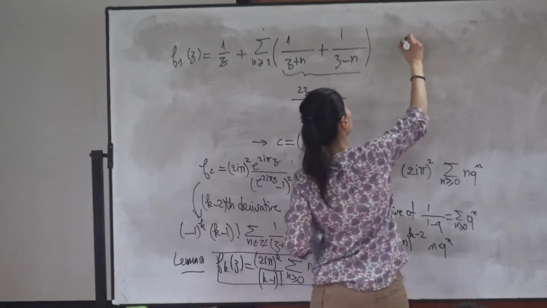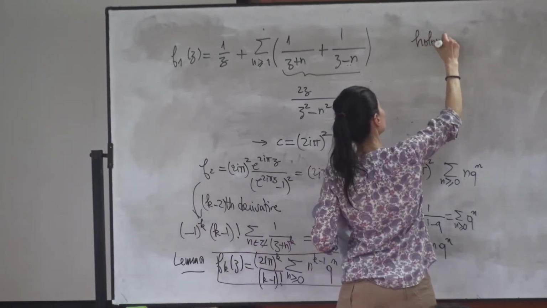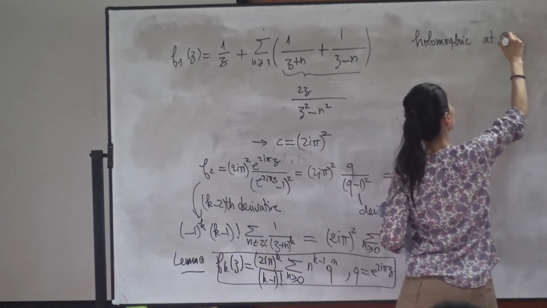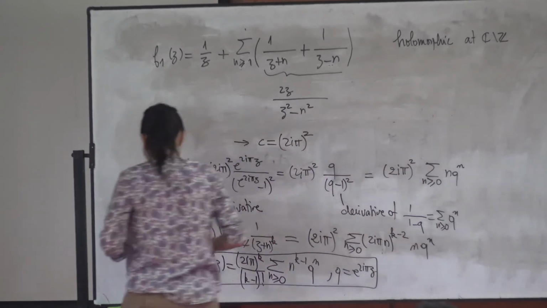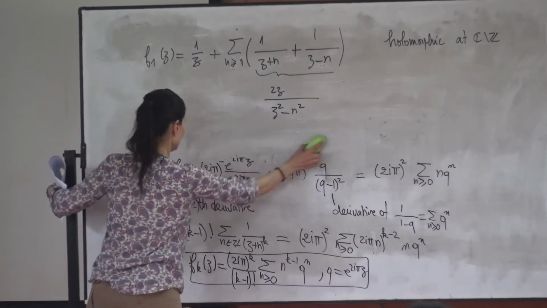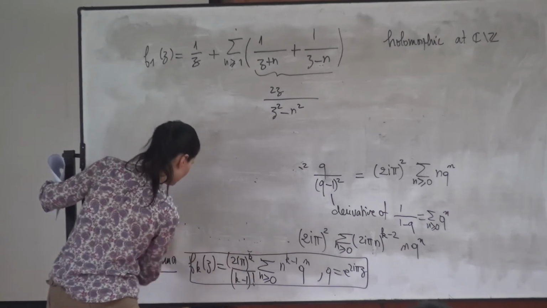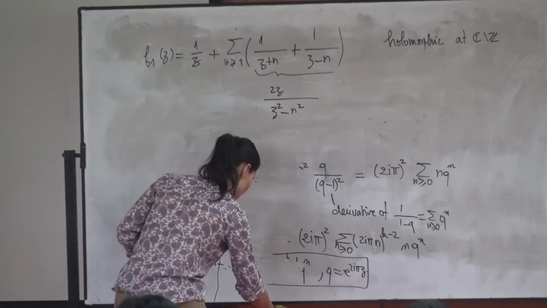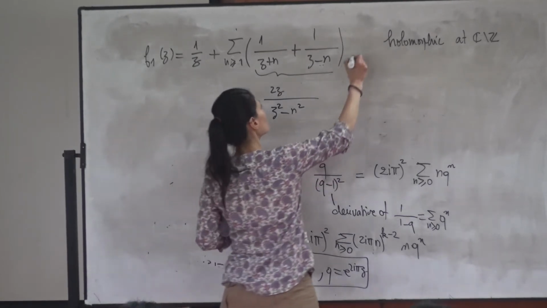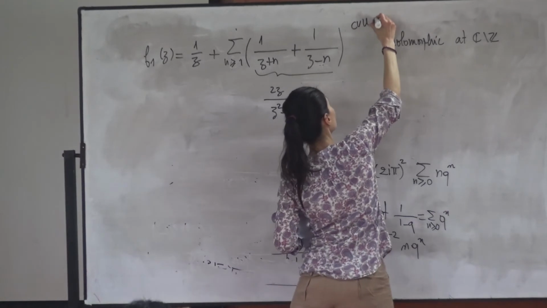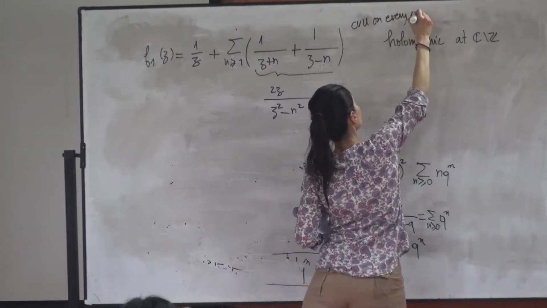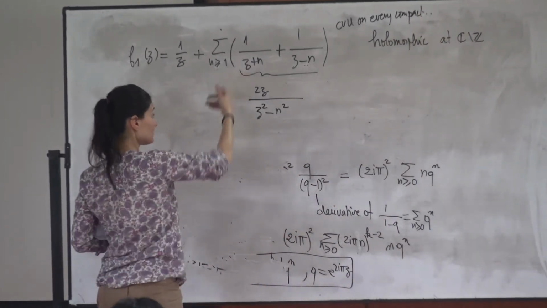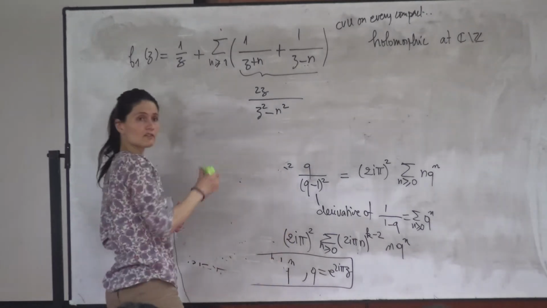So you get another time a holomorphic function as before, on C without the integers. And if you compute the derivative of this, I should write that this is again convergent uniformly on every compact. So you can take the derivative of this function inside the sum.